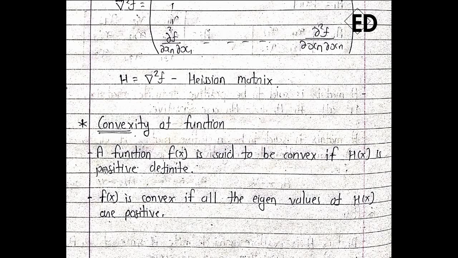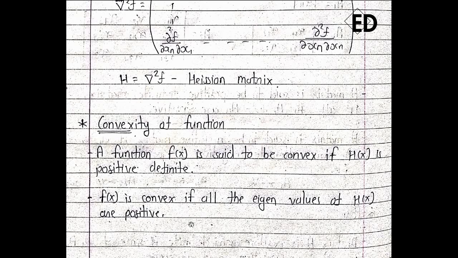As it is written here, a function f of x is said to be convex if its Hessian matrix is positive definite. As I already told you, positive definite, negative definite, and semi-positive definite are what we are going to use while solving the problems. A function is convex if and only if its Hessian matrix is positive definite. If its Hessian matrix comes out negative, then that function is not a convex function.